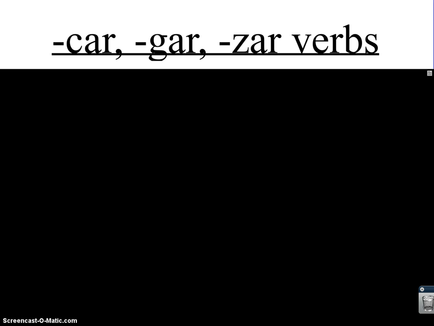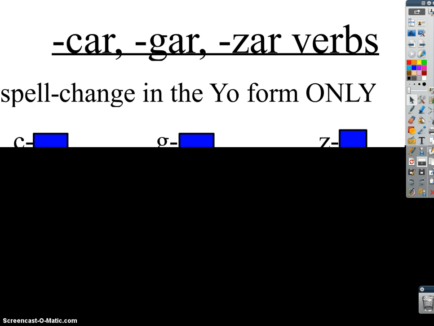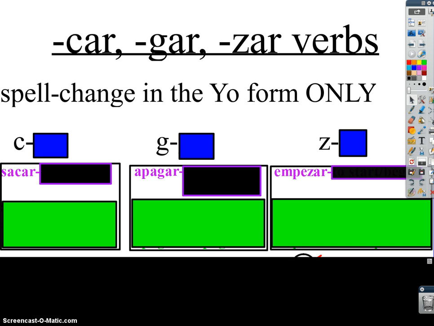When you are conjugating any verb that ends in car, gar, or zar in the preterite, you have to remember that they will have an irregular yo. So they will spell change in the yo form only. Let me explain why this happens.